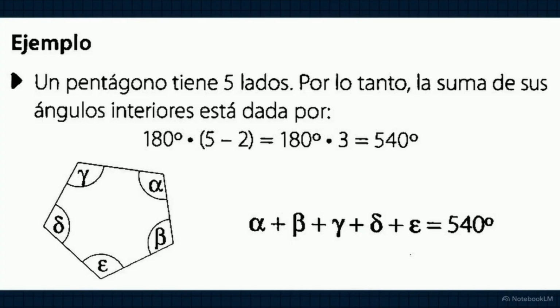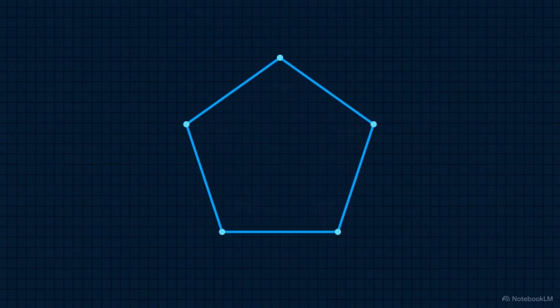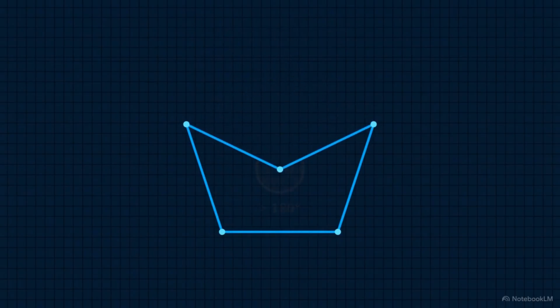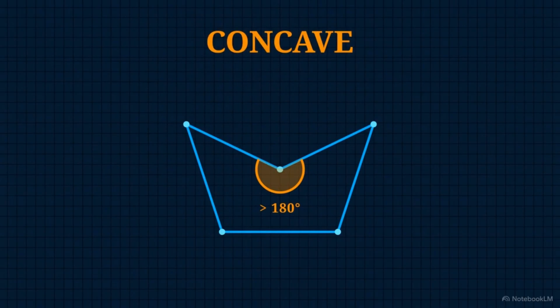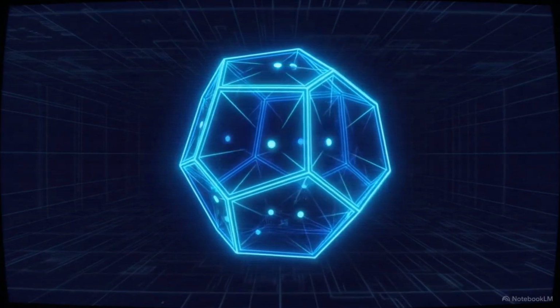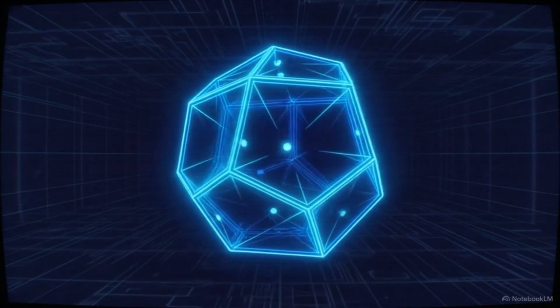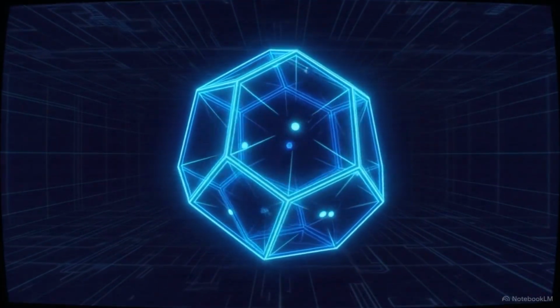You find the sum of all interior angles by taking the number of sides, subtracting 2, and multiplying by 180 degrees. For a 5-sided pentagon, that internal math totals exactly 540 degrees. From there, the boundaries dictate the physical form. If the polygon pushes all its corners outward, keeping its angles under 180 degrees, it is convex. If it collapses inward, creating an interior angle greater than 180, it is concave. These rigid formulas provide a reliable boundary. By applying these rules, we can accurately measure and manipulate physical space without succumbing to structural chaos.